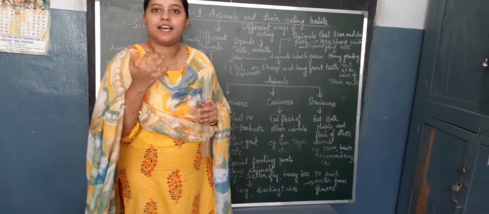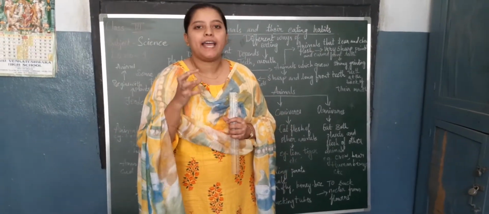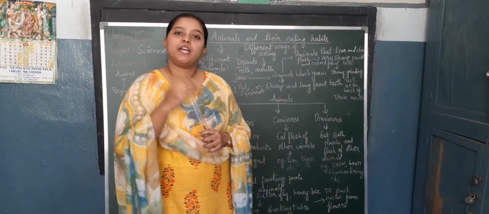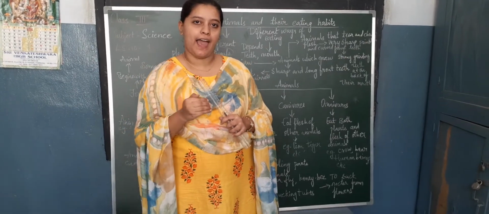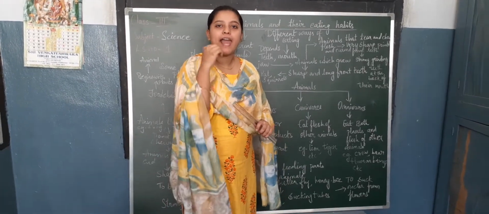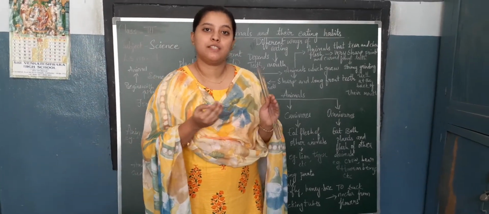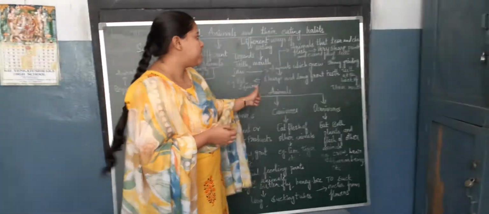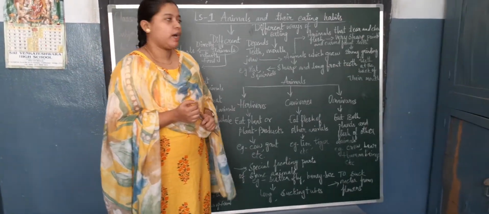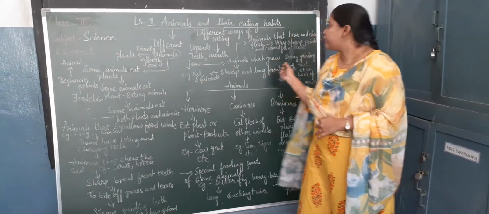For example, animals which gnaw. What do you mean by this, children? Gnawing animals are nothing but animals which bite and eat their food. Usually this type of animals have sharp and long front teeth, children. With the help of that they can bite hard food items like fruits, seeds and nuts. Examples for gnawing animals are rats, squirrels, etc. Next, coming to animals that tear and chew the flesh.